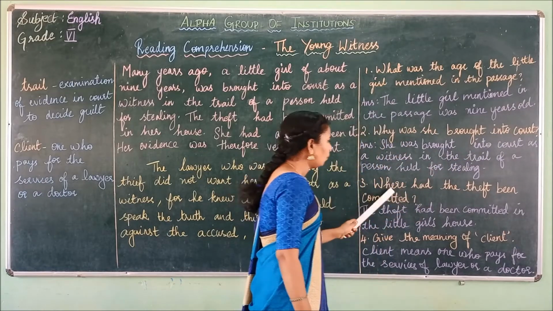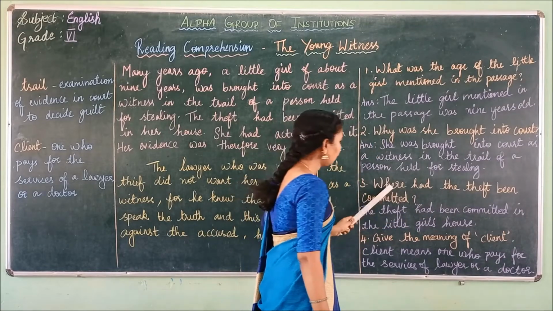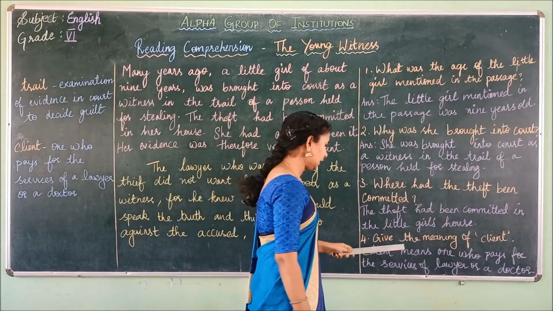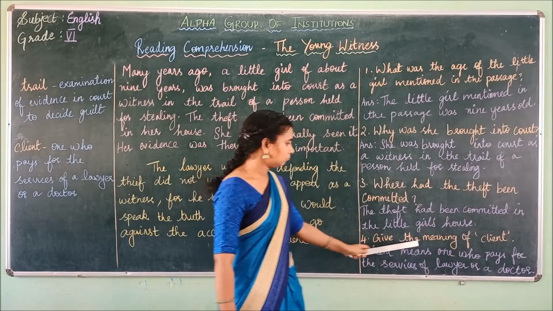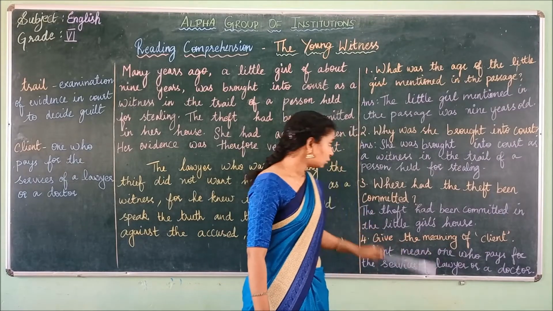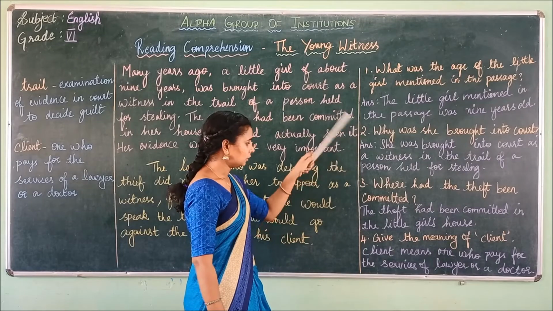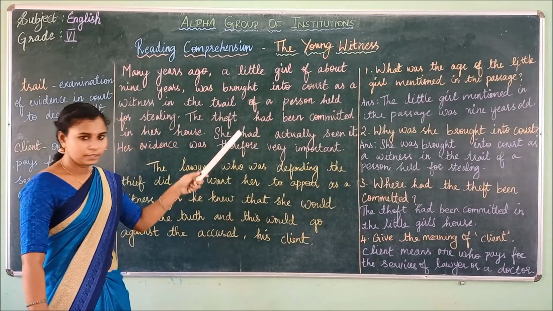Third question, where had the theft been committed? Fourth question, give the meaning of client. Okay, so these are the questions. I have given you 4 questions, and now we are going to find the answers for these questions.